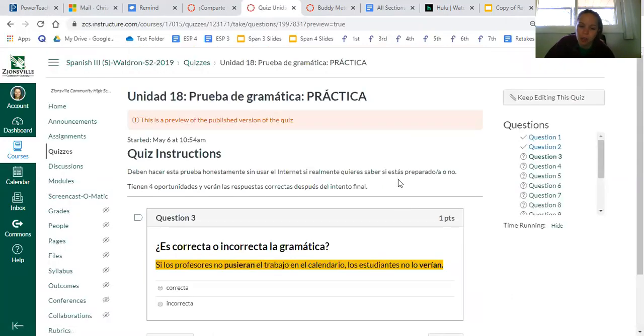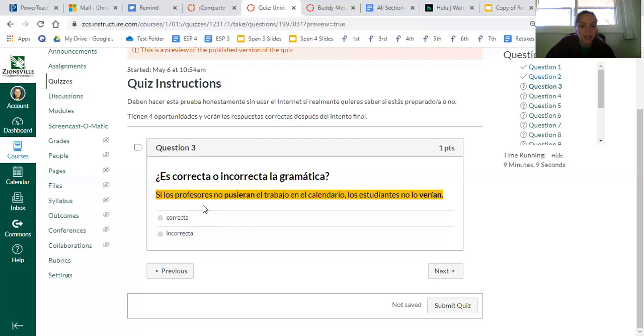I don't want this video to be too long, so I'm going to move a little bit quickly. I don't really even need to be able to read the sentence necessarily. I just need to look at the two conjugations. So let's look for our "si." Here's our "si," and the verb closest to the "si" is conjugated in that funky new way, which means were. So if the teachers were not to put the work on the calendar, the students would not see it. Our other verb in the sentence is the whole verb plus -ía, which it should be. So this is a correct sentence.